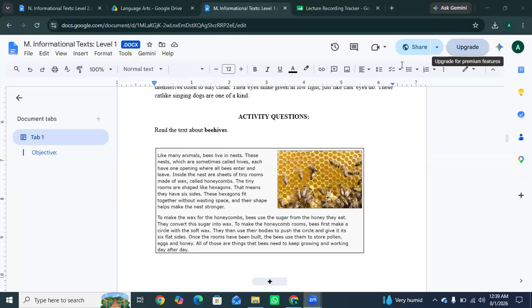You will read another informational passage about bees and answer questions. Read carefully, find the keywords, and choose the correct answers using evidence from the passage. Read this very carefully.